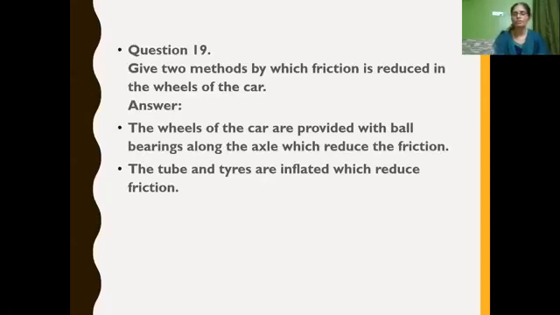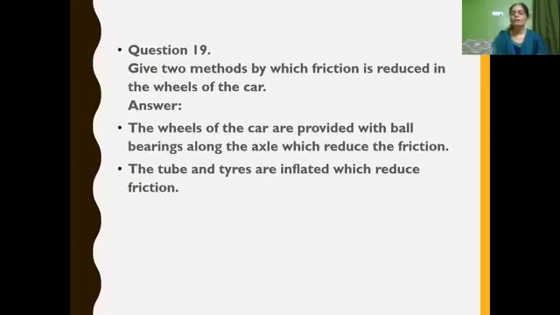Once the tire gets punctured, meaning all the air goes off, the car or vehicle cannot move, because it creates more friction. When the punctured tire comes in contact with the floor, isn't it? So the tubes and tires are inflated. Inflated means filled with air so that it reduces friction. Got it, children? So the wheels of the car are provided with ball bearings to reduce friction, as well as the tubes and tires are inflated to reduce friction.